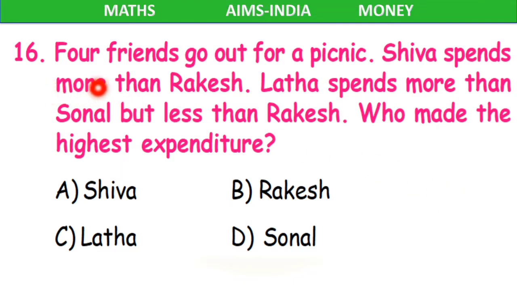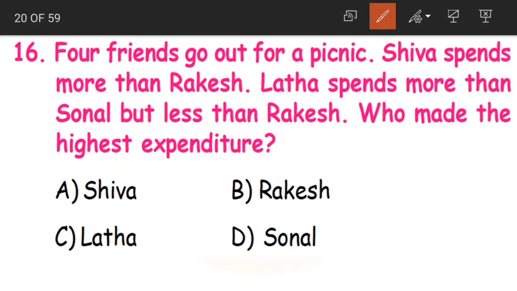Next question 16. Four friends go out for a picnic. Shiva spends more than Rakesh. What did Shiva do? Shiva spent more than Rakesh. So let us write Rakesh second and Shiva above because Shiva has spent more. So first we are having Shiva now, then we have Rakesh.